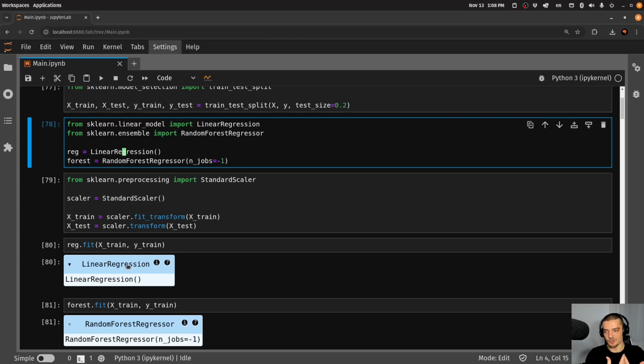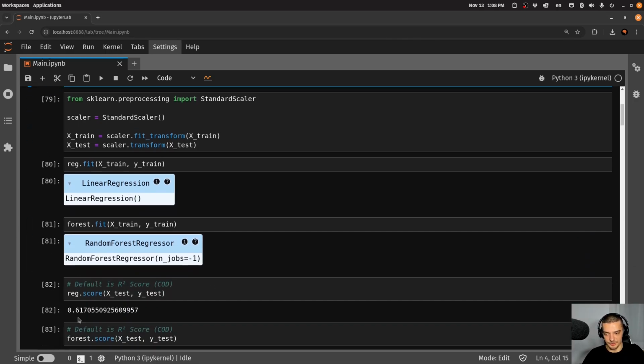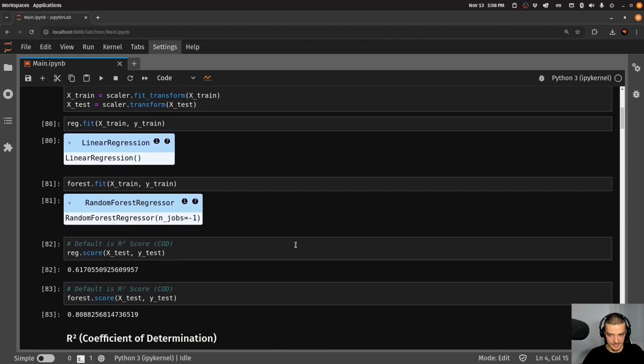So by default, when you call the score method, you get the R-squared metric, which is the coefficient of determination. Now, this is also a value between 0 and 1, which is why it might be confusing oftentimes when you encounter this for the first time. It's not an accuracy score. It's actually telling us how much percent of the data's variance can be explained by the model. So this means you have the data, you have some variance in the data, and how much percent of that variance can be explained by the model.